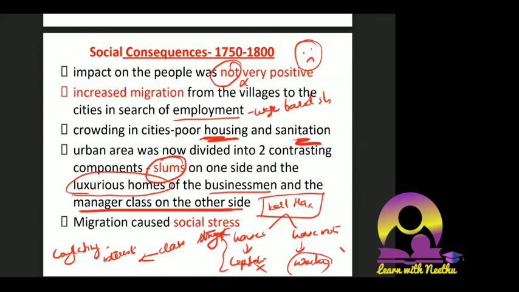So there were two divisions that happened, one towards the slum and one towards luxurious homes. Migration caused social distress, because people who came from joint families into urban cities started living as nuclear families. So a joint to nuclear family setup happened, and domestic violence happened, new kinds of crimes were happening. Domestic violence was the main thing because of the social distress they had. Okay, all these things are the social consequences.